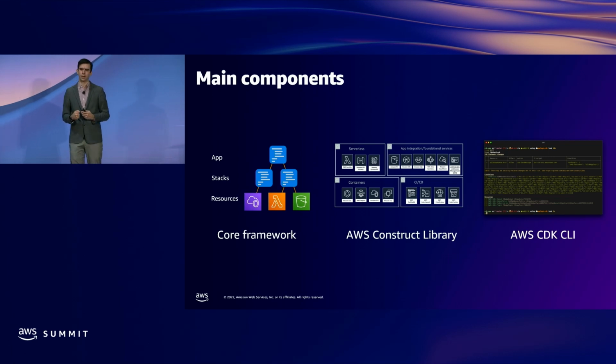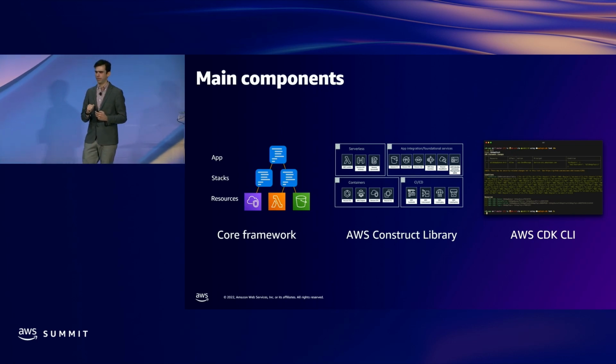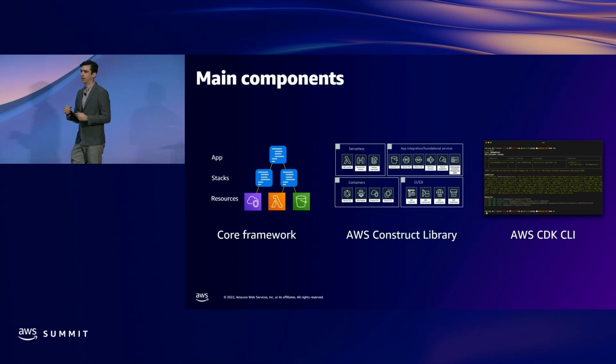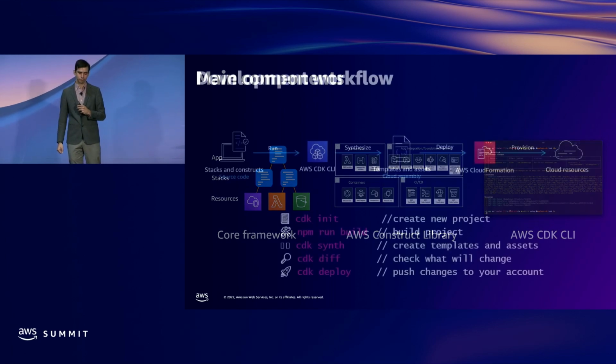I'll go into a lot more detail on that later. And then, maybe my favorite part of the CDK, although you may catch me calling three or four different things my favorite part, is the CLI. This CLI helps you through the entire lifecycle of authoring and deploying an application with the CDK.